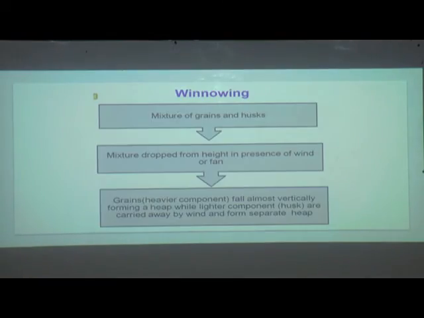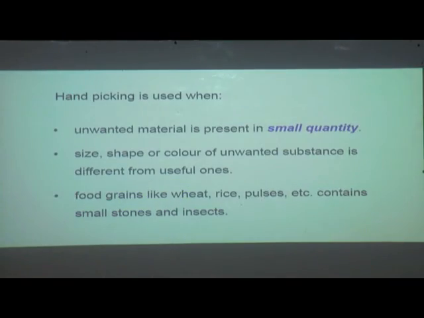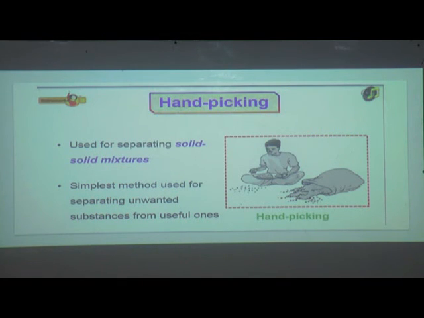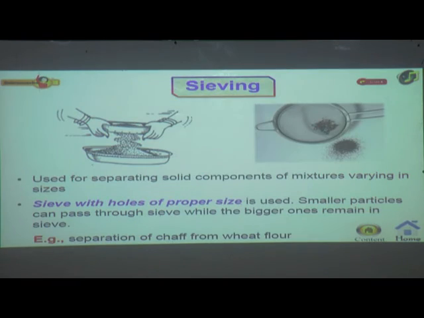In the same way, we have studied about the different methods. Those were hand picking, which is the simplest method to remove the unwanted substances. Then the second method was sieving, which is used for separating solid components of mixtures varying in sizes. Example, separation of bran from wheat flour.